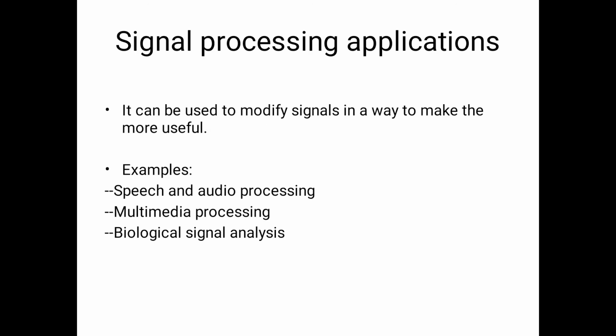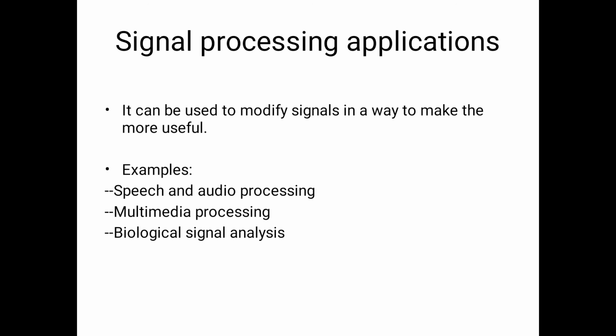Next one is signal processing application, and it can be used to modify signals in a way to make them more useful. Here some examples are given: speech processing, audio processing, multimedia processing, and biological signal analysis. In case of audio processing, we give some audio signal to the system and we get a better result on that audio signal as the output.